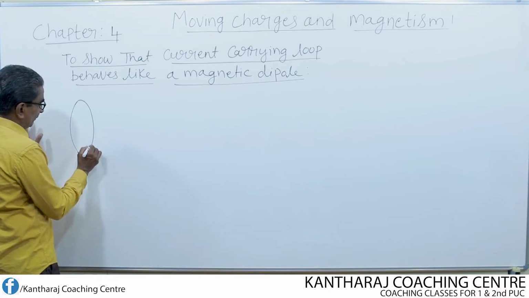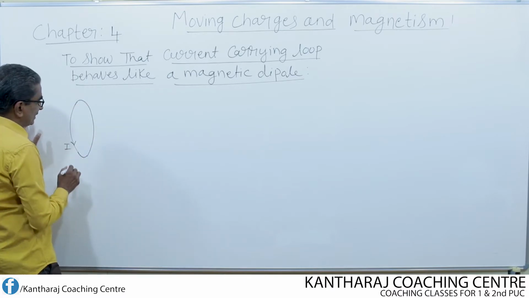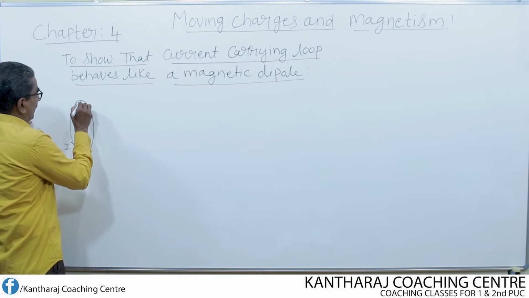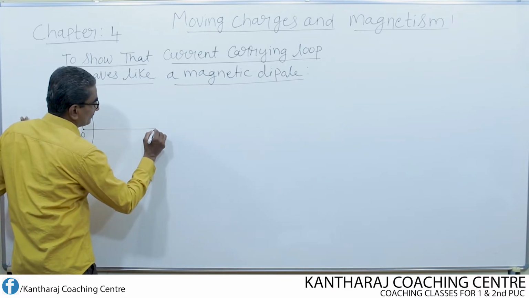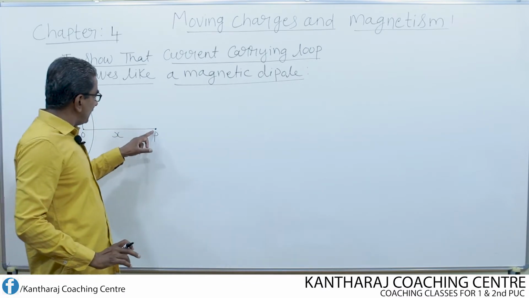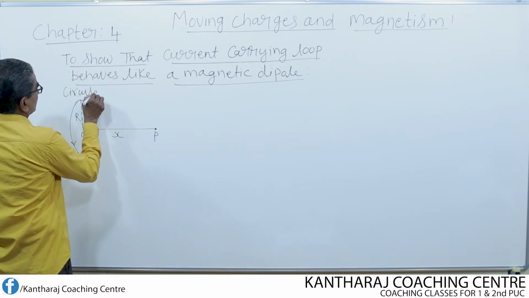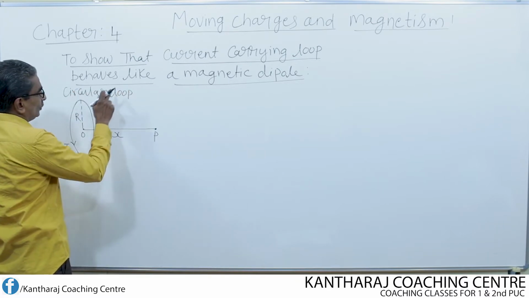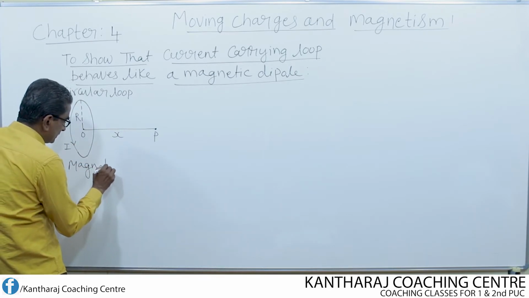So let us assume that I have passed the current in this direction, say for example anti-clockwise. O is the center of the loop and R is the radius of the loop. This is the axis. P is the point which is at a distance x. Now what is the magnetic field at the point P due to this circular loop of wire? So this is the circular loop.